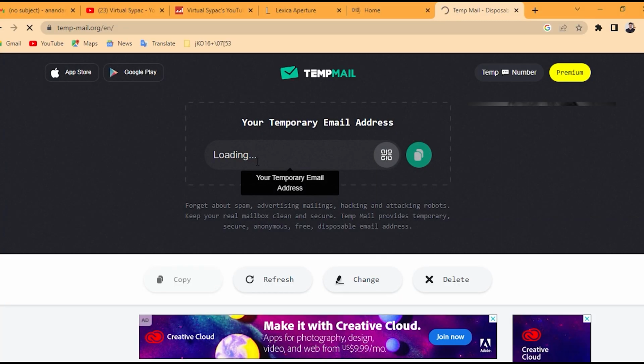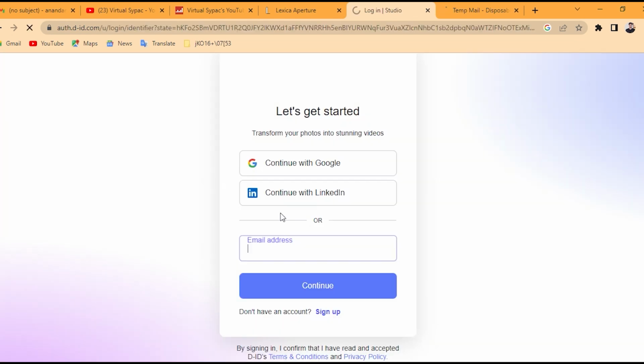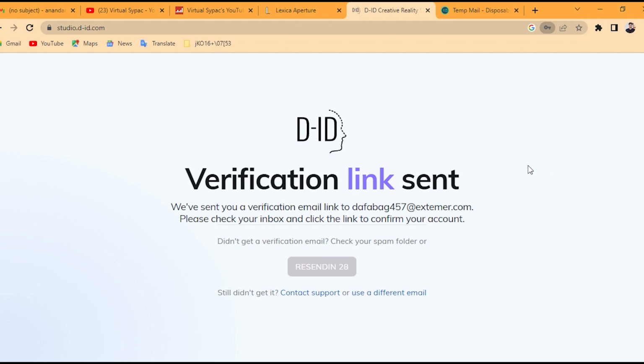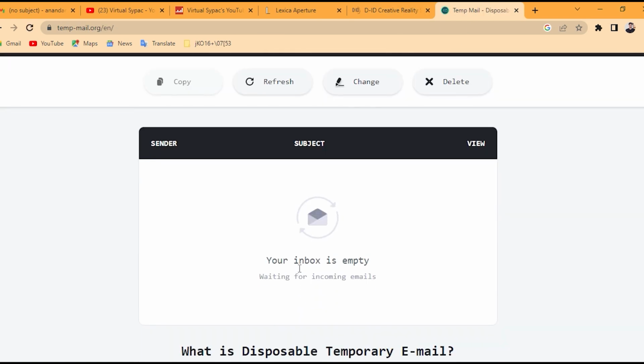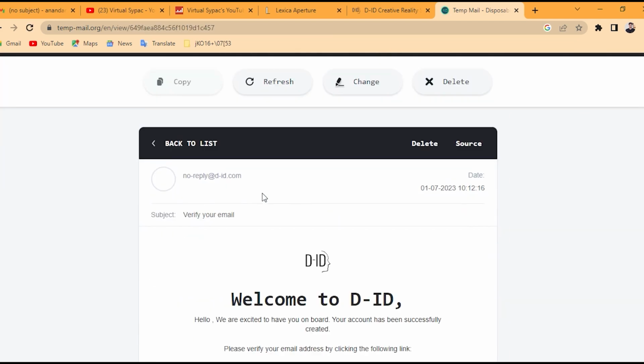Here, it gives you a fake email. So now copy the email it gives and paste it into the Studio DID sign-up page. Add the password, and then it will send a confirmation code to the given email. So open the temp mail tab again here and refresh it. We got our mail. Simply open it and verify your email.